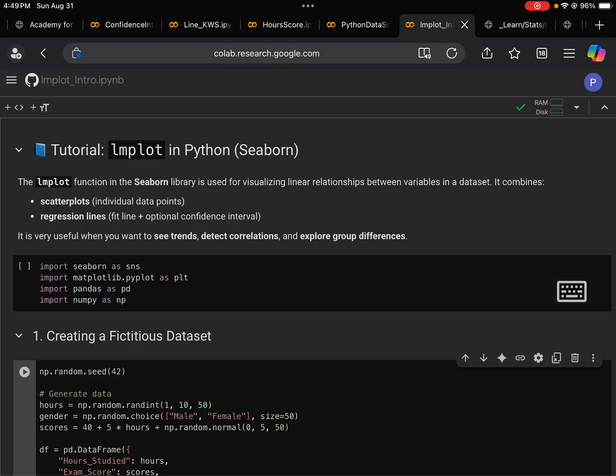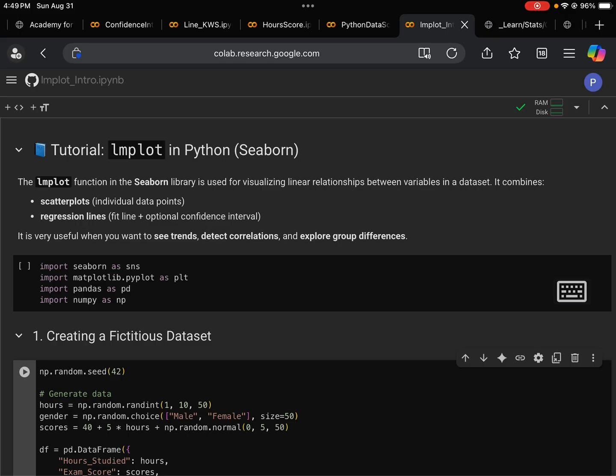The first thing we do here, actually, let's introduce lmplot a little bit. It is a function in the Python Seaborn library. Seaborn in Python is a statistical visualization library. They offer many utilities for you to visualize your data and to do your statistical analysis.